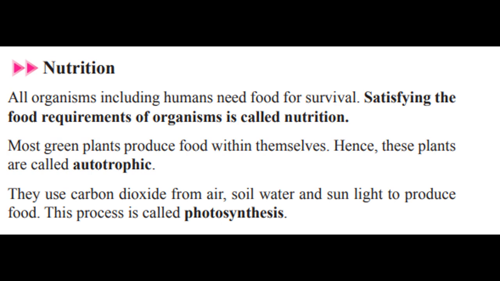Autotrophic organisms, we already learned this one. They produce their own food within themselves. So green plants. Now this sentence is very important. Green plants use carbon dioxide. What is carbon dioxide?